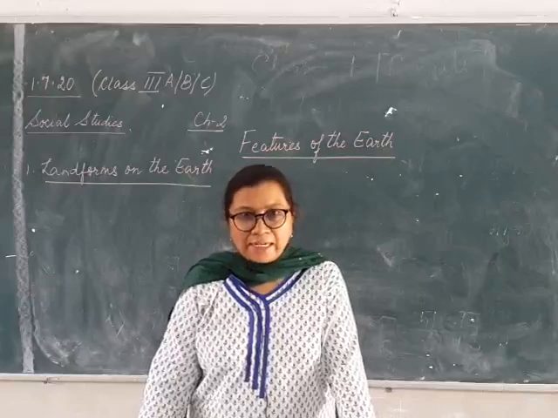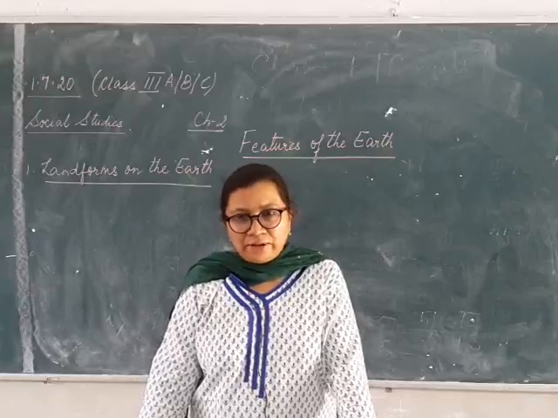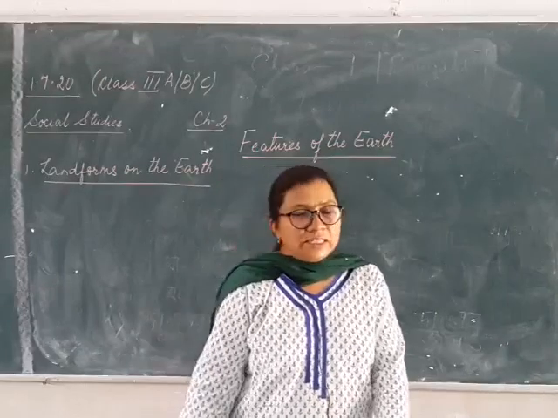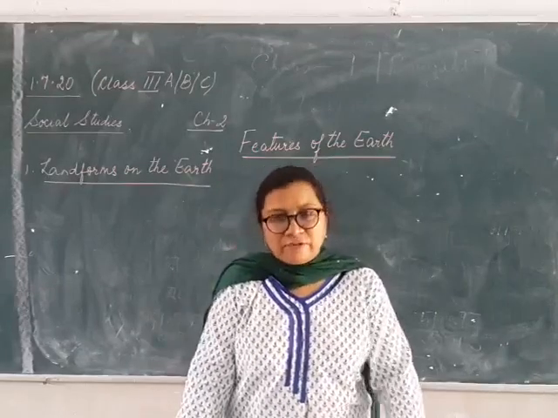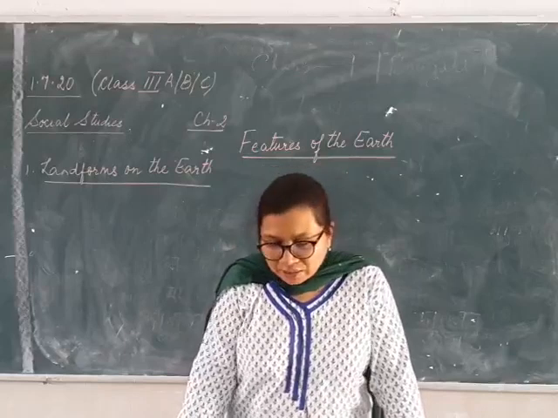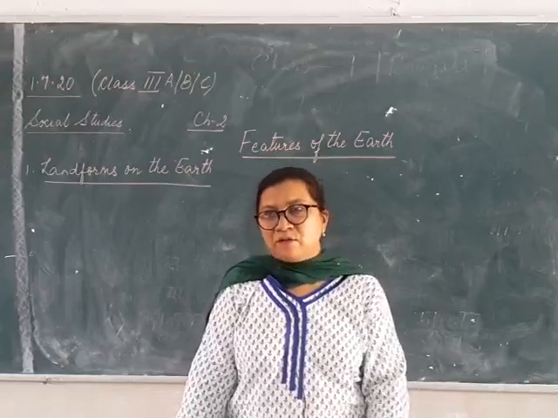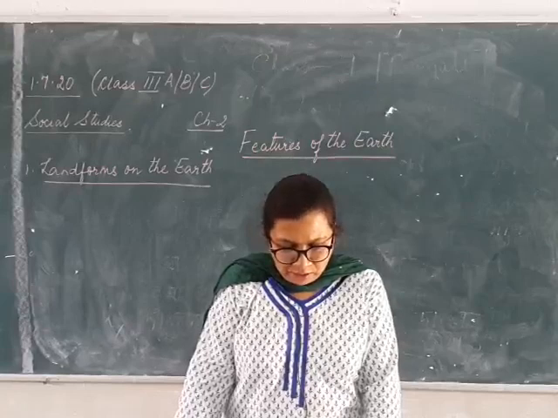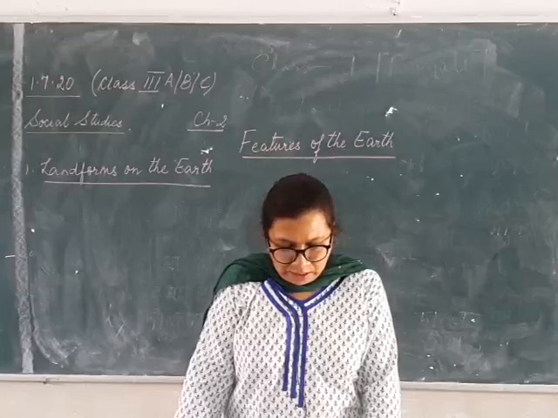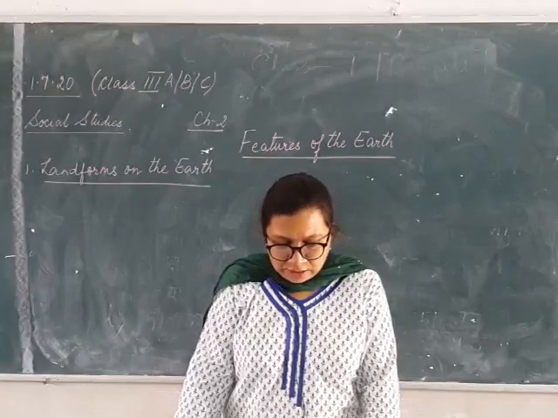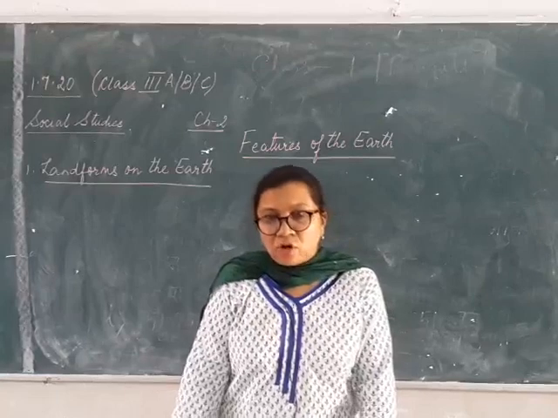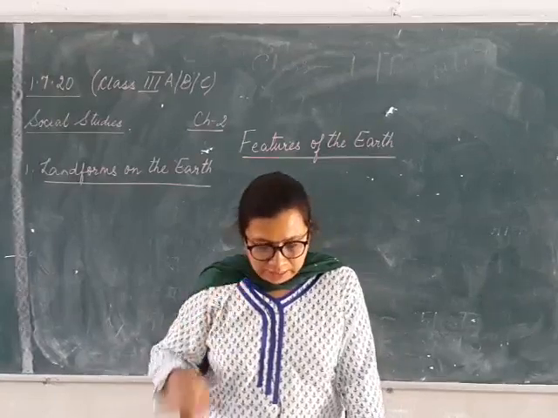So wherever we go in the earth and we see the land part, it is different from one another. Now how it is different, that we will see in the subtopics given in the chapter. It's written that the land on the earth is different everywhere. So it is different in all the different parts of the earth.